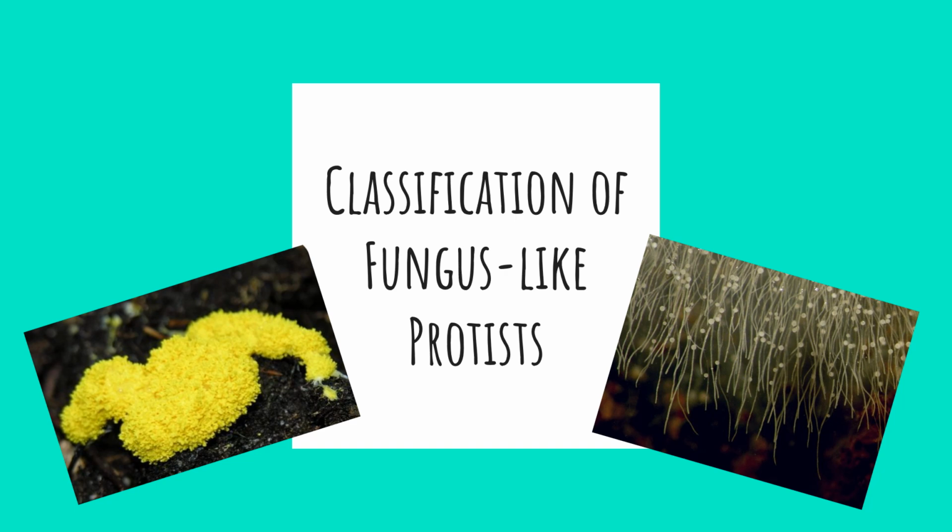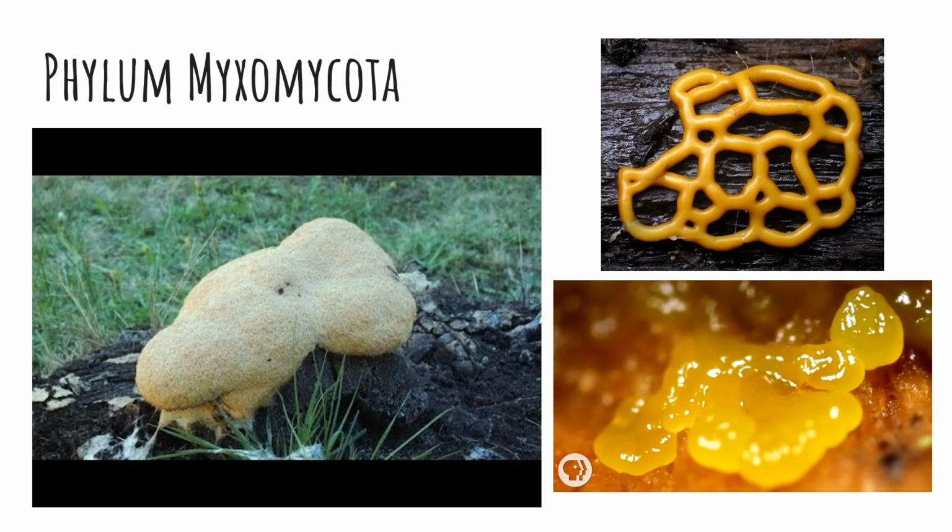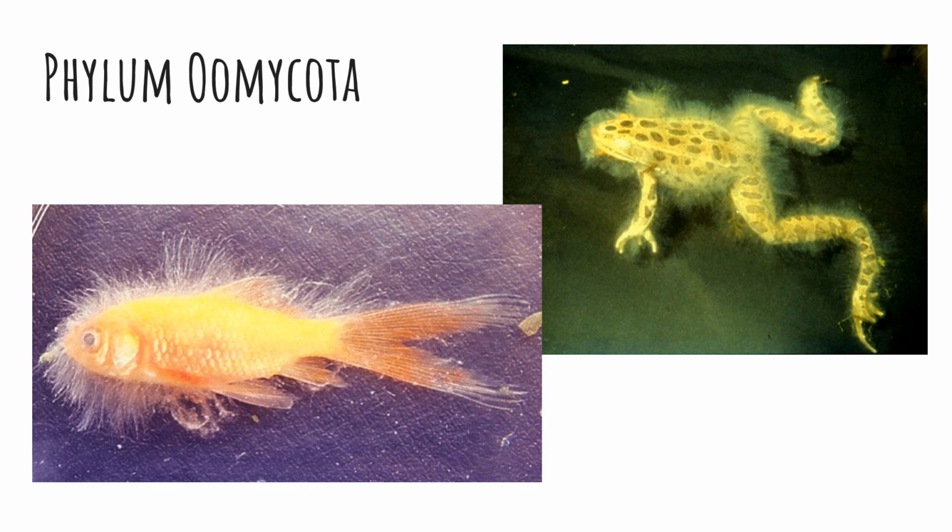This group of protists is the fungus-like protists. Phylum Myxomycota is made up of slime molds. These are really cool organisms that creep along the forest floor while consuming decaying leaves. Phylum Oomycota is the water molds. These are parasites because they grow on organisms, resulting in their death.